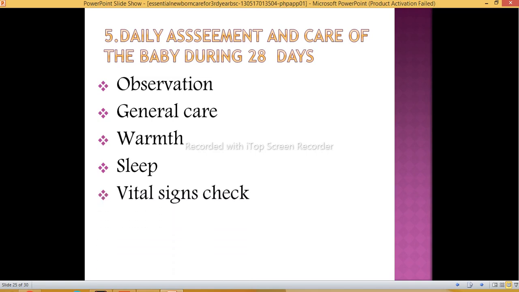Then next is the vital sign check. So 4-hourly vital examination if the baby is stable. Then we can give loving care to the baby, because they understand the language of love. Then weight monitoring is a must. Weight is an indicator that can tell the baby's status, whether the baby is taking appropriate nutrition and everything.